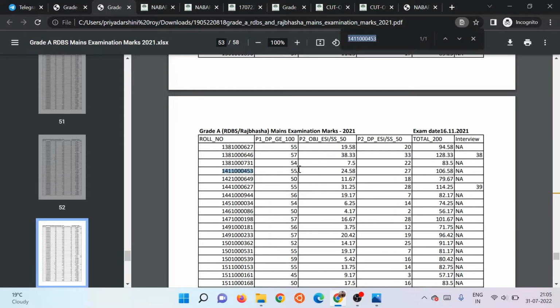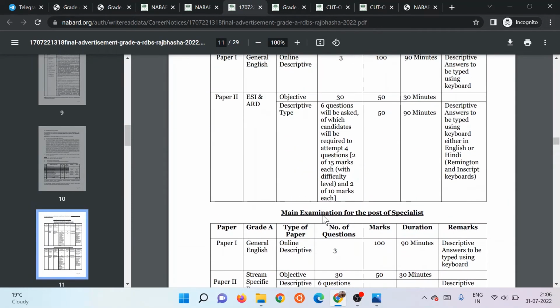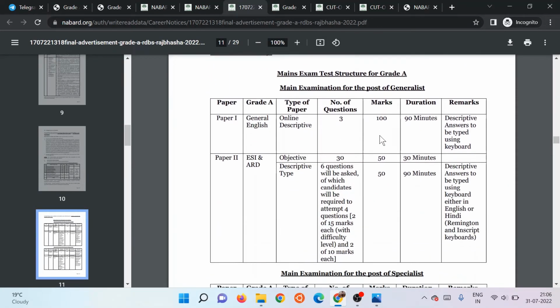So for English, I could have scored more. This is English section, this is objective section, and this is descriptive section. So for English descriptive, there was one essay and I think one letter. You will be able to know what comes over here. See, for descriptive, there are three questions for 100 marks and 90 minutes duration. The three questions were, I think, two were essay and one was letter. I think, I'm not sure.